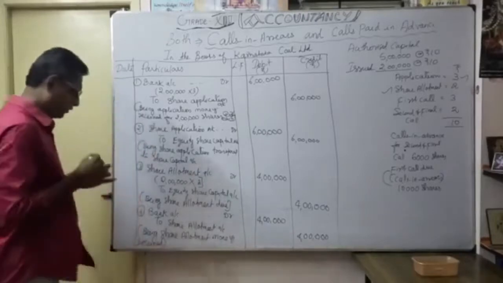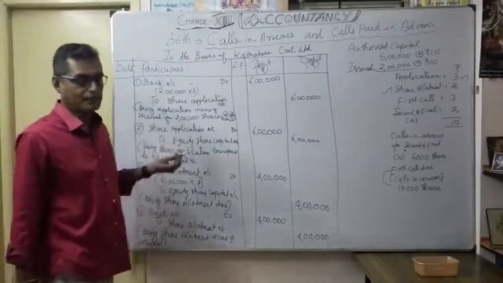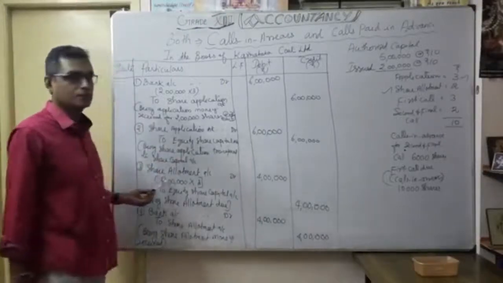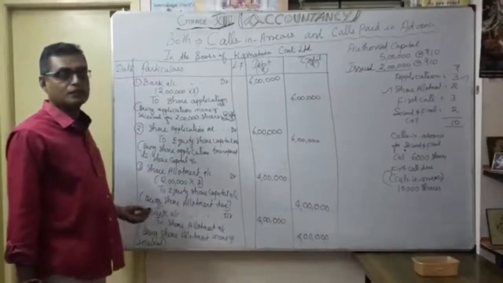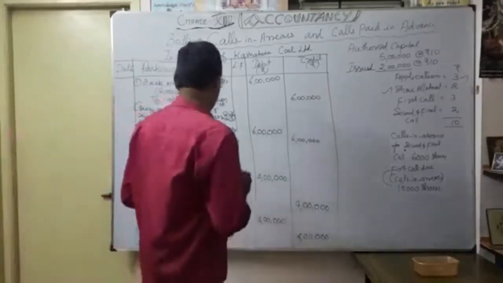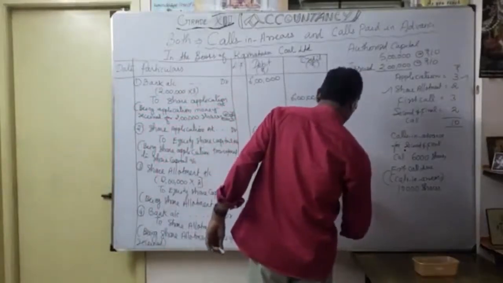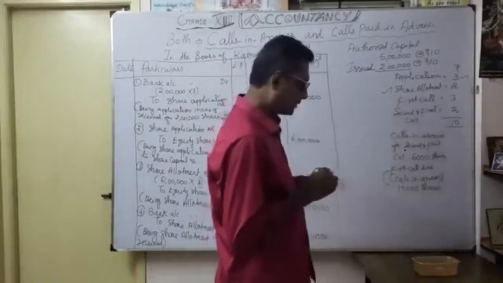Okay. So that's the first entry, share application. The second one, transfer to share capital account. The third one, share allotment due. The fourth one, we got the share allotment money, the entire money received. Now the fifth entry. See here, the fifth entry. Okay. So what is the fifth entry here?